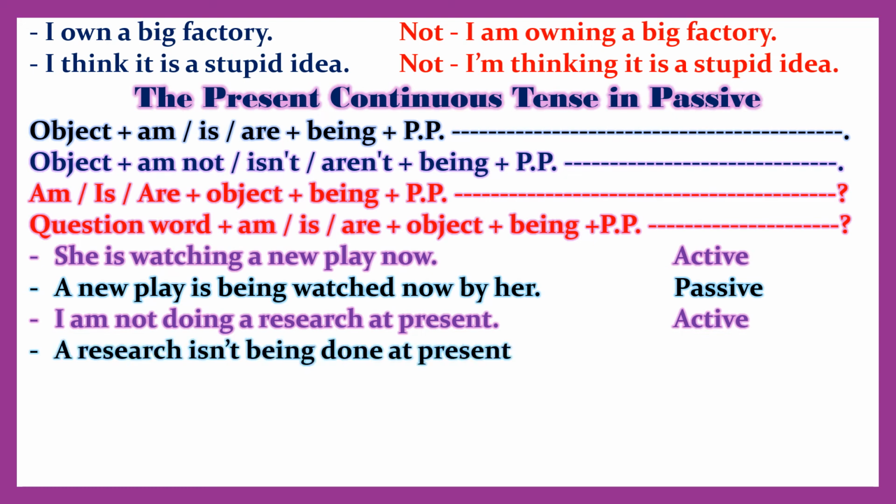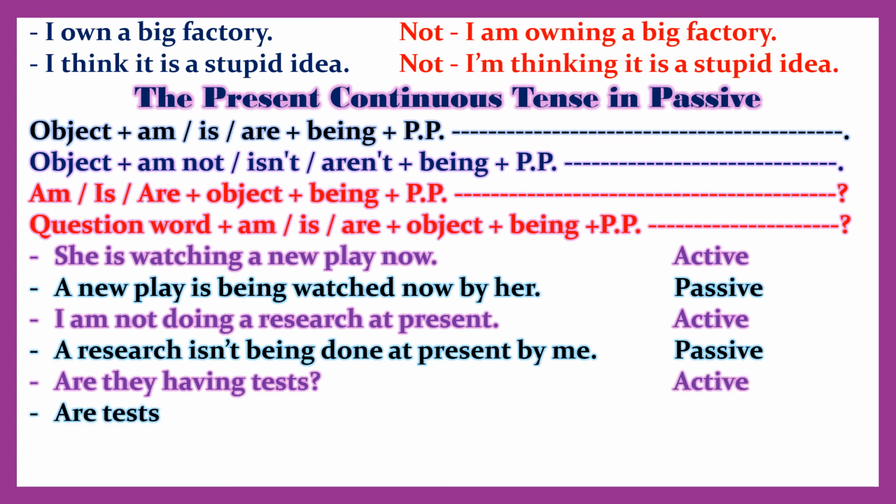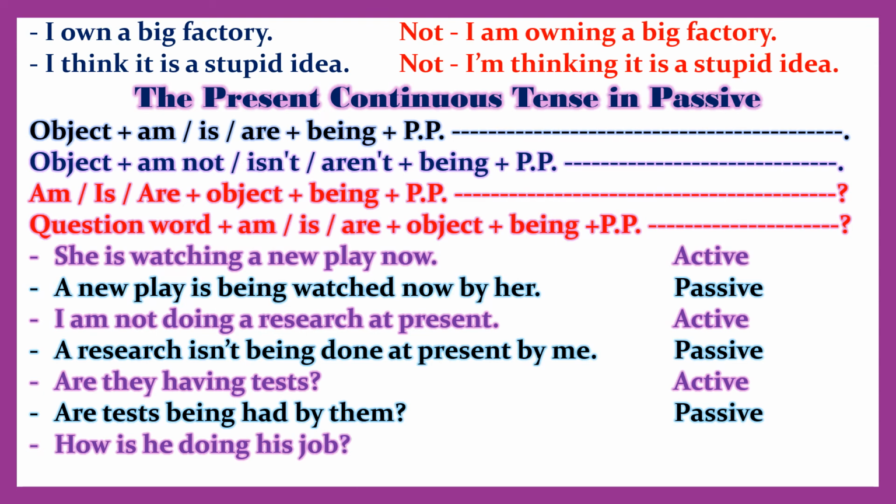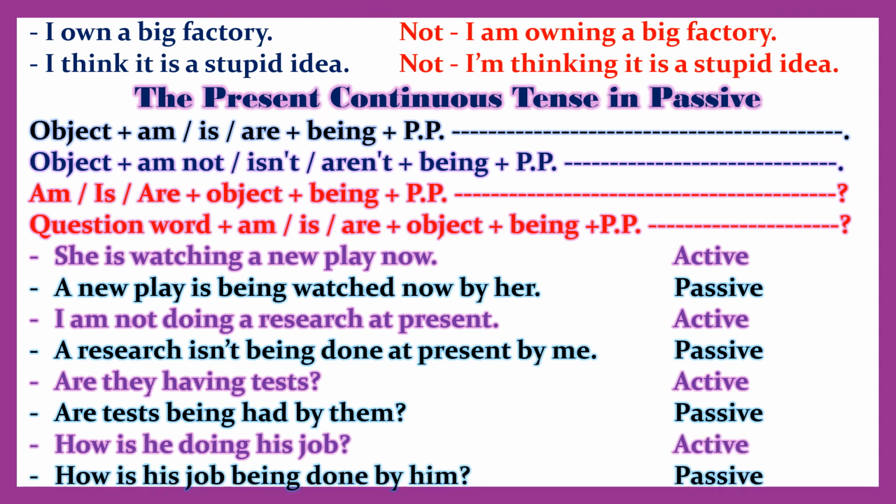She is watching a new play now. Active. A new play is being watched now by her. Passive. I am not doing a research at present. Active. A research isn't being done at present by me. Passive. Are they having tests? Active. Are tests being had by them? Passive.